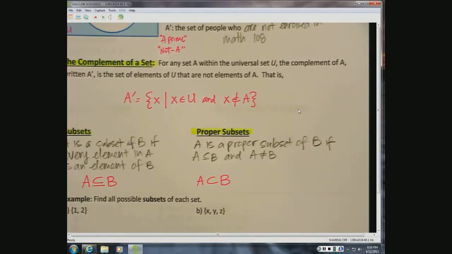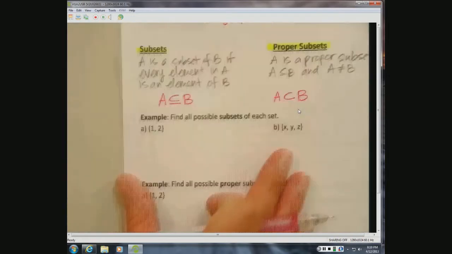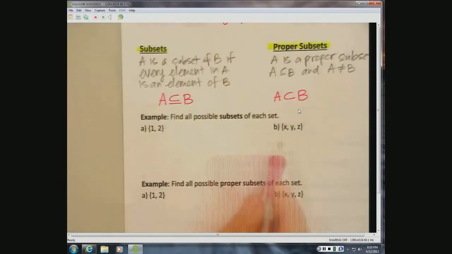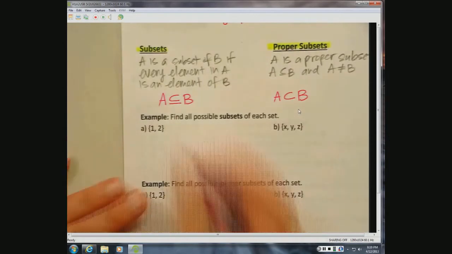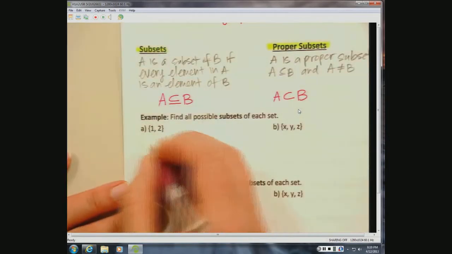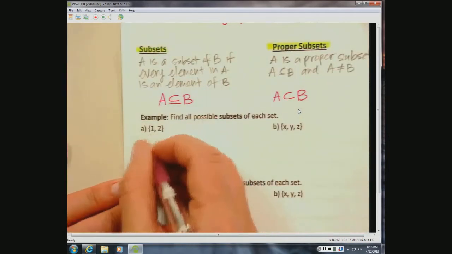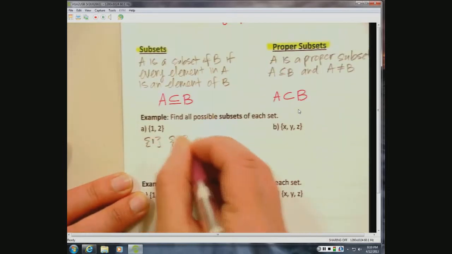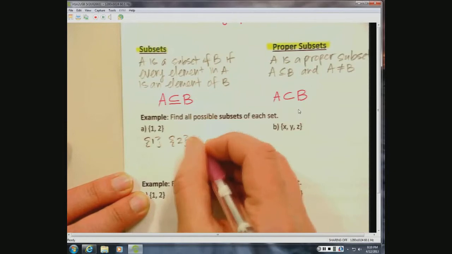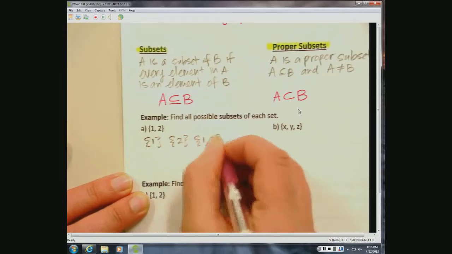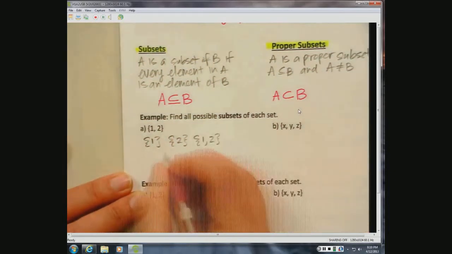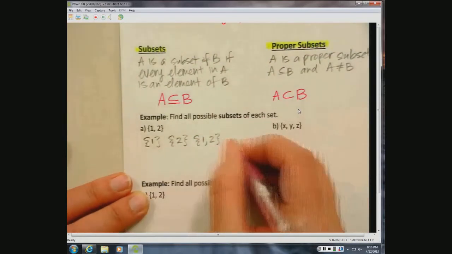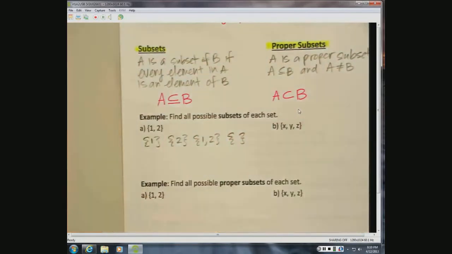Okay, so find all possible subsets of each of these. Well, one subset might be {1}, {2}, {1, 2}, or the empty set.